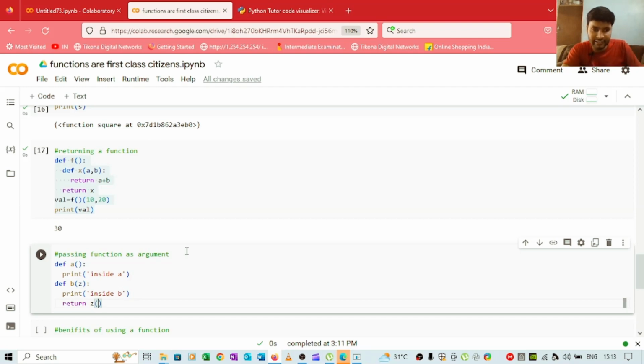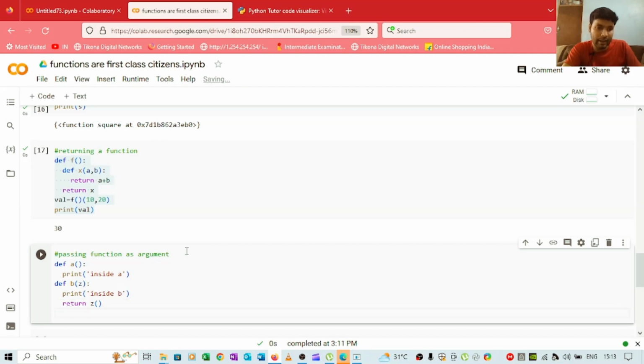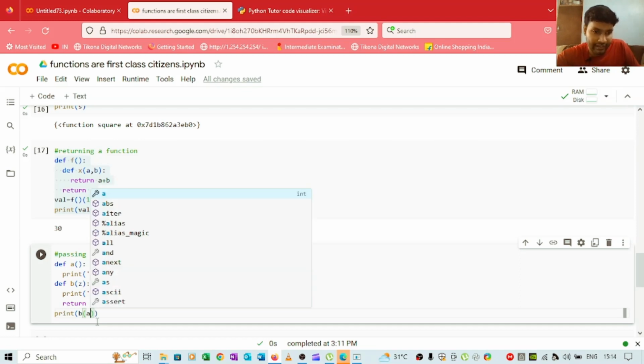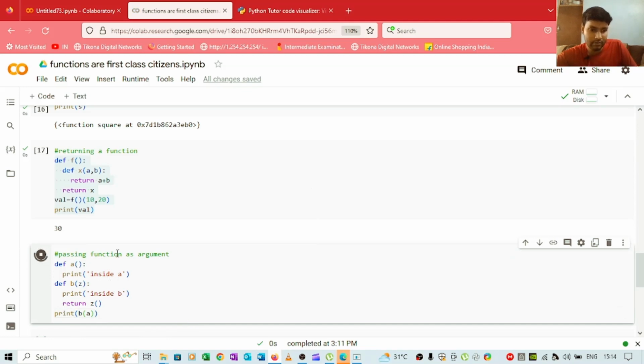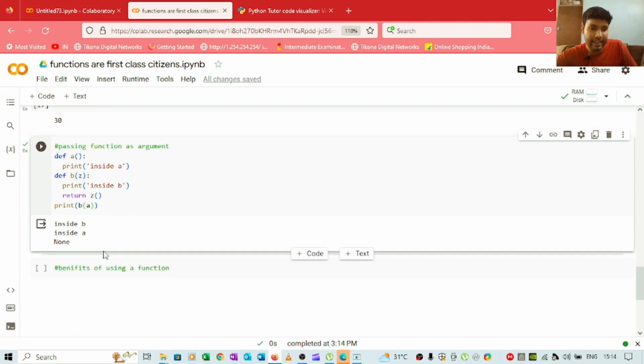So we are returning this z function, and at last, see, here we have a, and we are printing inside a, and then b. At last, what we will do is we will simply print b, and then we will pass a. And now if I run the cell, we will initially get inside b, and then we will get inside a. See, inside b and inside a.